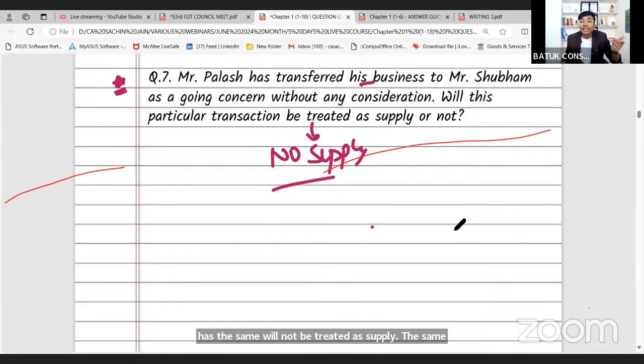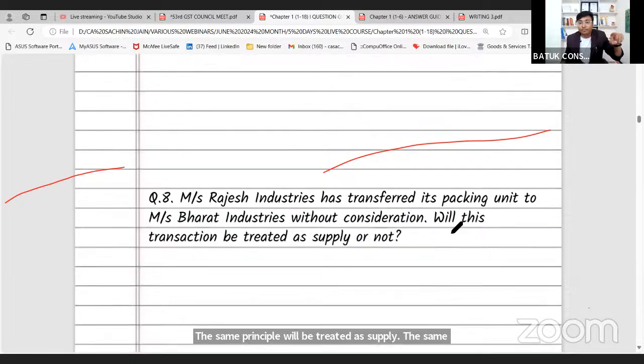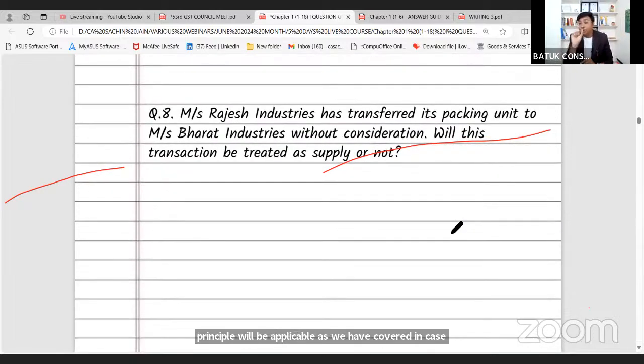The same principle will be applicable as we have covered in case of whole business transfer, or if you are going to transfer a individual unit, in that case also GST will not be applicable. That means the transaction will not be treated as supply.